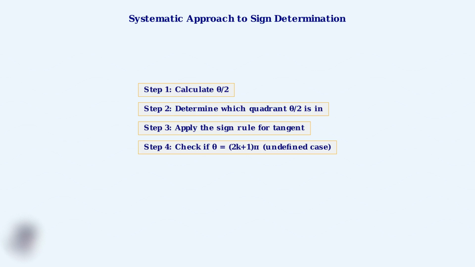Remember, getting the sign wrong is one of the most common mistakes when working with tangent half-angle formulas. Always take the time to carefully determine which quadrant your half-angle is in, and you'll avoid this error.